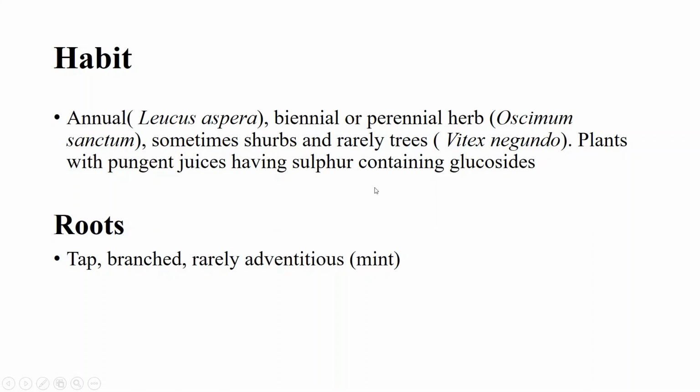The plants of this family have pungent juices containing sulfur-containing glucosides. Roots of the plants are mainly taproot, branched, rarely adventitious. Adventitious means the roots arise from parts other than the root of the plant, and an example of an adventitious root system is found in the mint plant, which is Pudina.